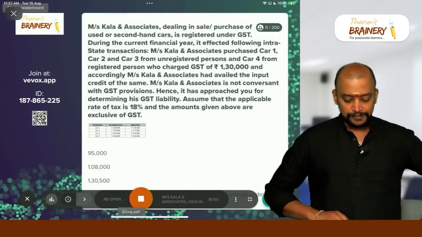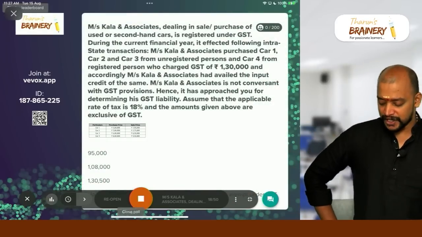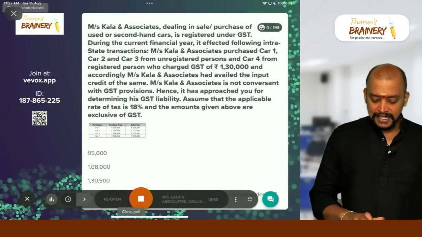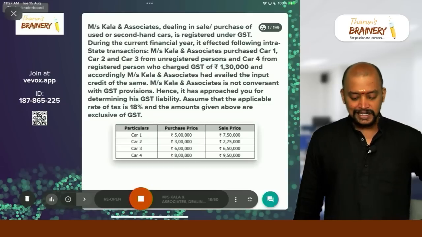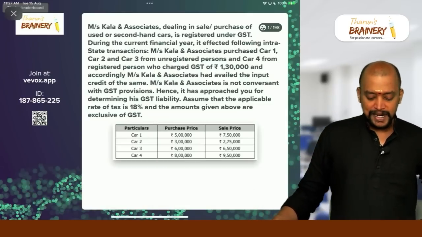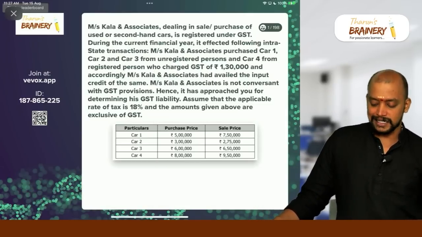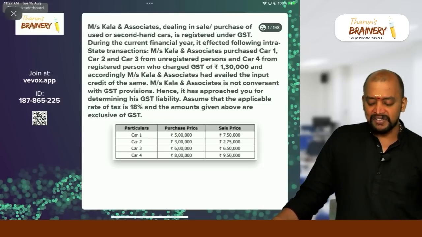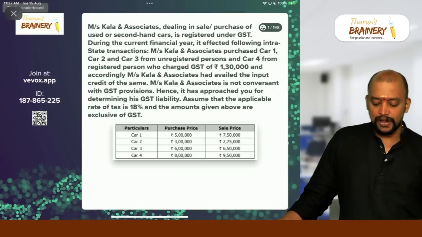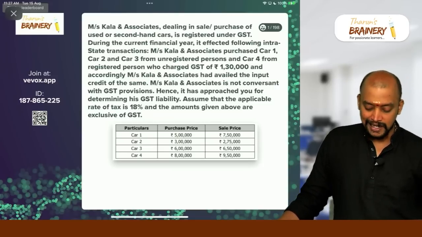Then the next one. The next question, focus. Messrs. Kala and Associates dealing in sale or purchase of used or second hand cars is registered under GST. During the current financial year, it effected the following intrastate transactions. Messrs.